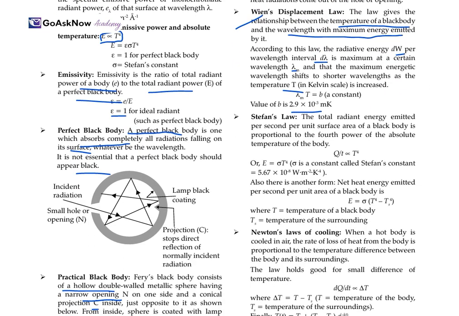Now, Stefan's law. The total radiant energy emitted per second per unit surface area of the black body is proportional to the fourth power of the absolute temperature of the body.